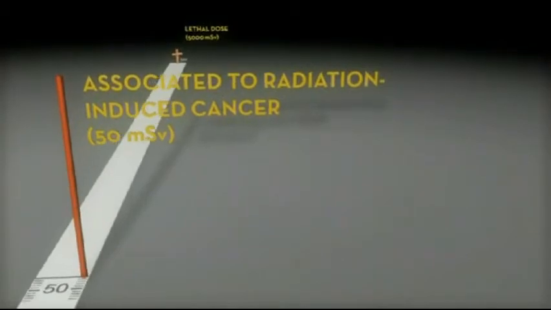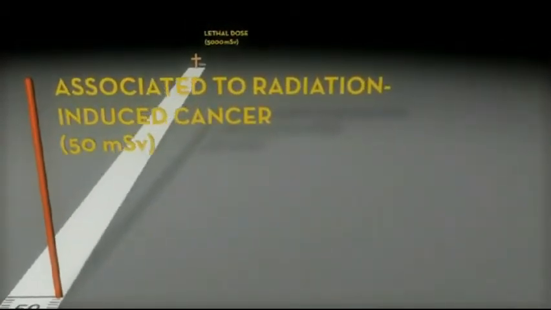Similarly, the radiation dose a person receives depends on how close the person is to the source. The greater the distance between the person and the source of radiation, the smaller the dose. The dose decreases with the square of the distance.